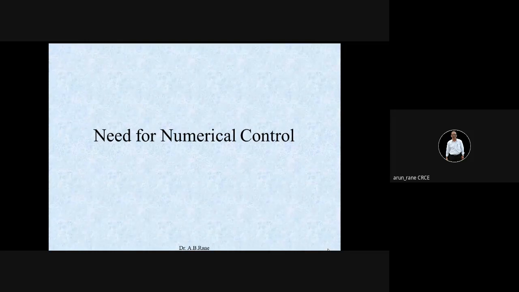CNC is further developed to DNC. DNC is nothing but distributed numerical control. Distributed numerical control means you have several machines which are controlled by one computer. Normally one CNC machine will have one computer. In distributed numerical control, you will have many machines.